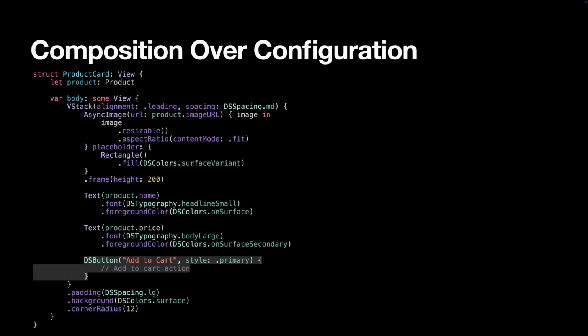Let's think of it this way. Instead of creating specialized components for every use case, build base components that compose well together. A card component should not have built-in button styles. It should work seamlessly with your button system. See how the card uses the button component instead of having its own button styling. This keeps everything consistent and reduces the amount of code you need to maintain.